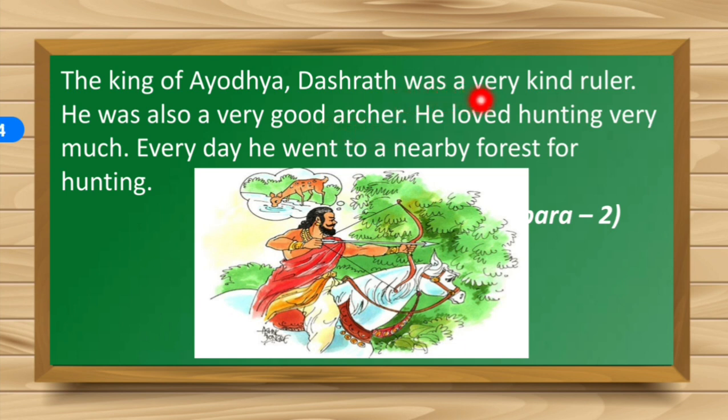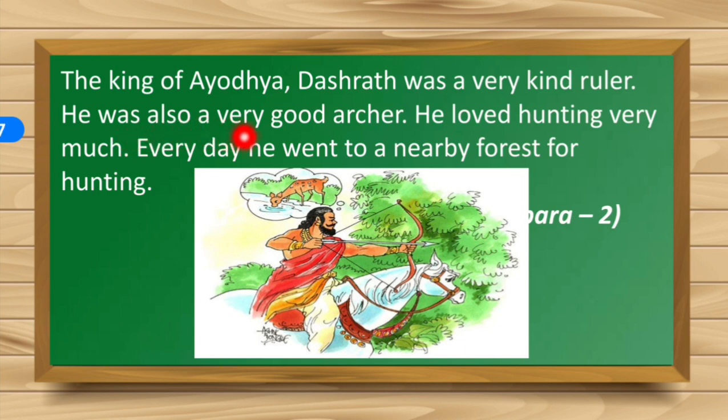He was a very kind ruler means he was kind to the people of his kingdom. He used to take care of the people of his kingdom. He used to see whether they are happy or not, and used to work for the welfare of his kingdom. He was a very kind ruler.